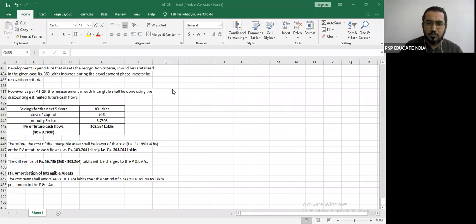So 9, 10, 11, 22 and 20. Is that now okay? AS3 is a part of your cash flow statement. So it will be taken care of along with the one who will teach you cash flow statement, who will be covering that.